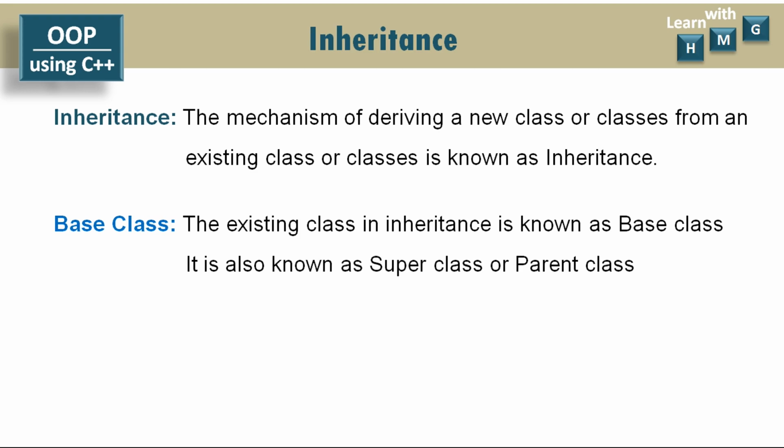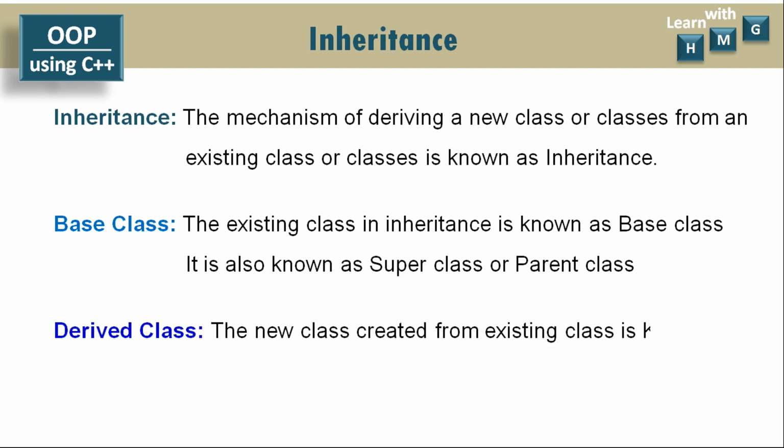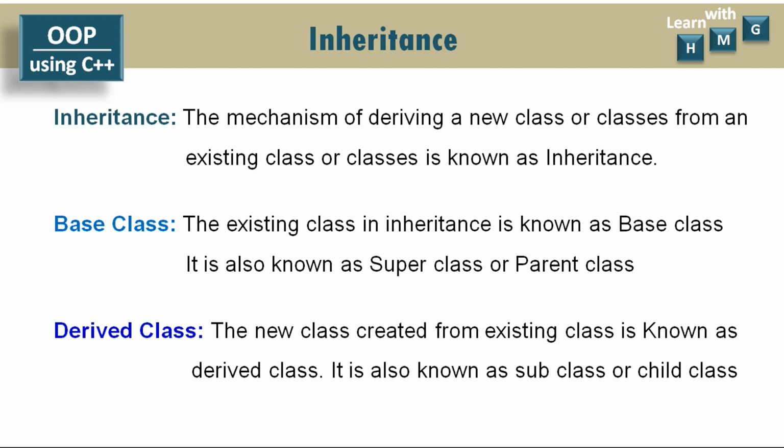In inheritance, the existing class is known as the base class. It is also known as a superclass or a parent class. So whenever we are deriving a new class from an existing class, that existing or old class is called a superclass or parent class, or generally a base class. And the new class which we are creating from the existing class is known as the derived class. This derived class is also known as a subclass or child class.